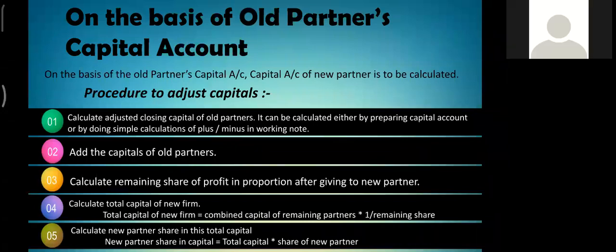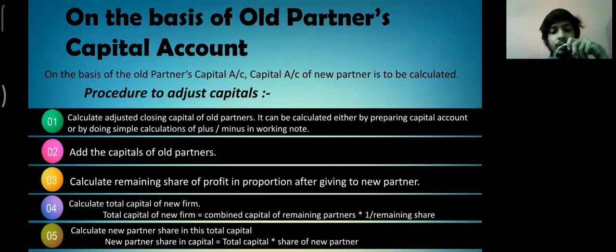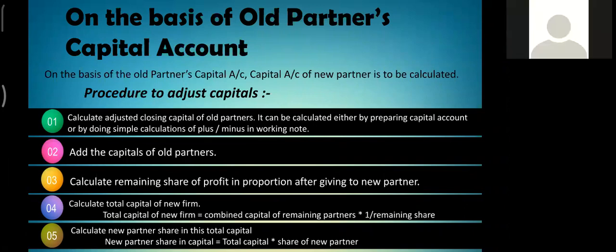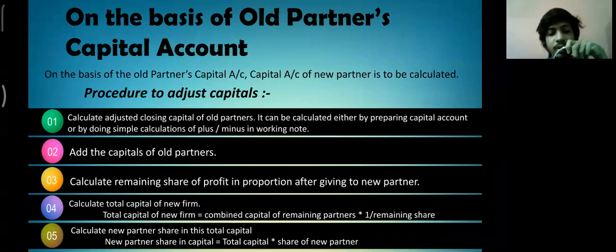Third, we would be calculating the remaining share of profit in proportion after giving to the new partner. Fourth, we would be calculating the total capital of the new firm by the formula: combined capital of remaining partners into 1 upon remaining share. Finally, we calculate the capital of the new partner, and the formula for the same is total capital into share of new partner.